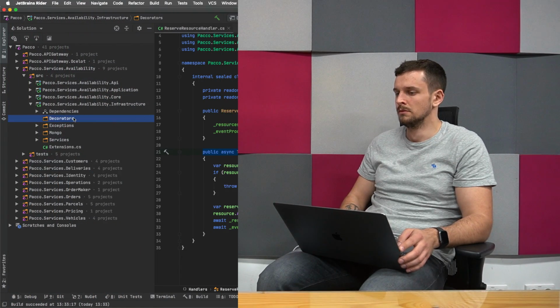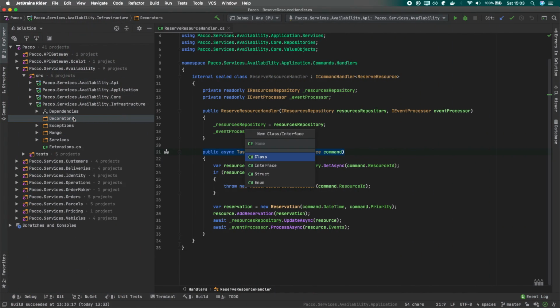So let's create a new decorator directory, and again, this will be the responsibility of another layer in the application, in our case the infrastructure layer, to guarantee this processing. Our application layer will not care that it doesn't send the messages directly to the broker, as long as it eventually gets to the broker, right? So let's add a new decorator, and let's call it Inbox/Outbox, or just Outbox.